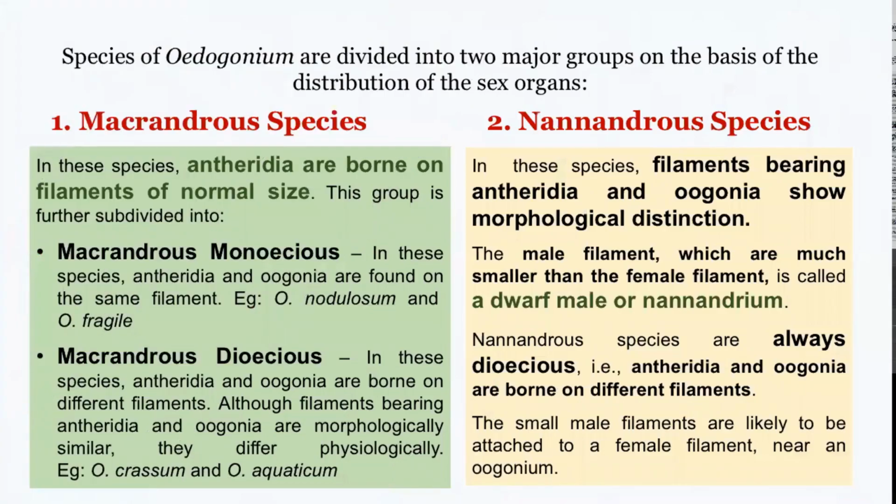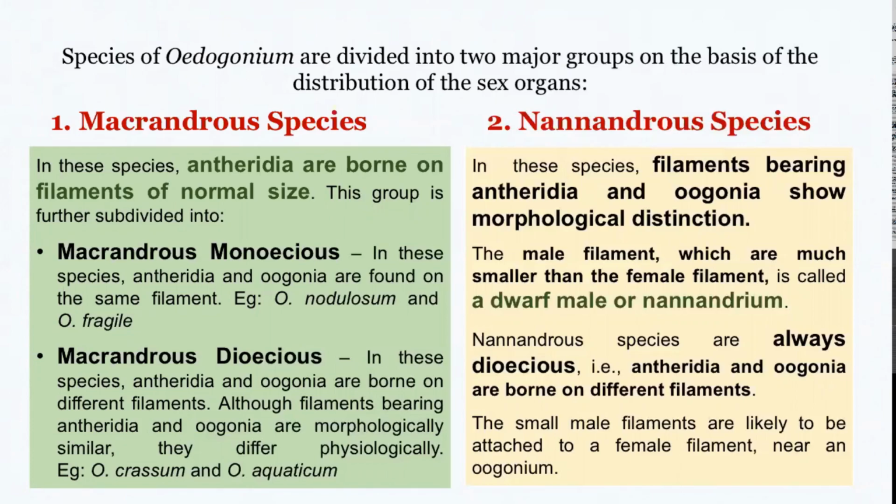Depending on the distribution of the sex organs in the Oedogonial filament, two different types of Oedogonium have been identified. One type is known as the macrandrous type and the second type is known as the nannandrous type. In macrandrous type, antheridia are borne on normal sized filaments, and in nannandrous type, antheridia are borne on special kinds of male filaments which are way smaller than the female filament.